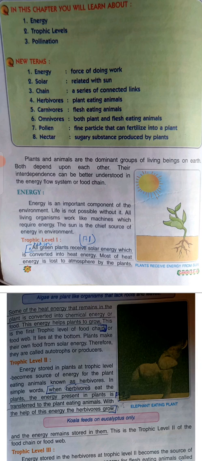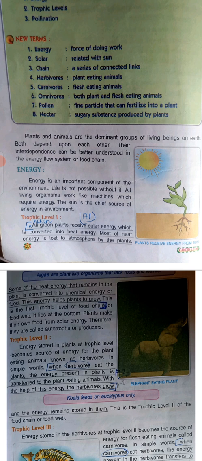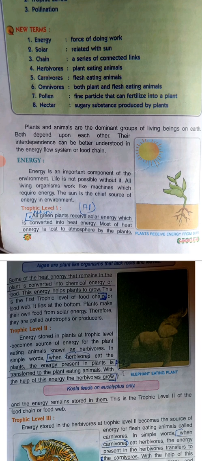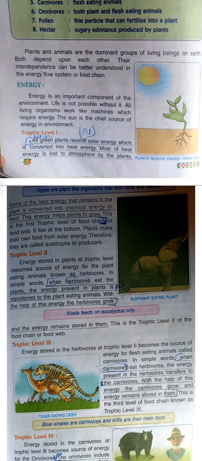Trophic level 1. All green plants receive solar energy, which is converted into heat energy. So it's the energy which we get from the sun, that is the solar energy, and it is converted into heat energy. Most of the heat energy is lost to the atmosphere by the plants. And some of the heat energy that remains in the plant is converted into chemical energy or food.